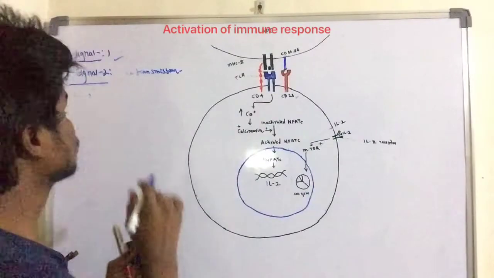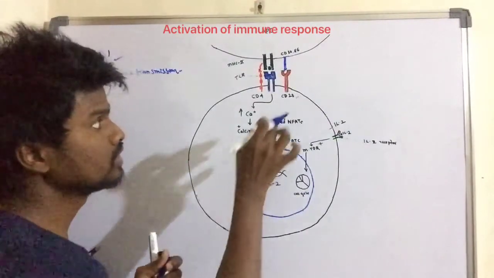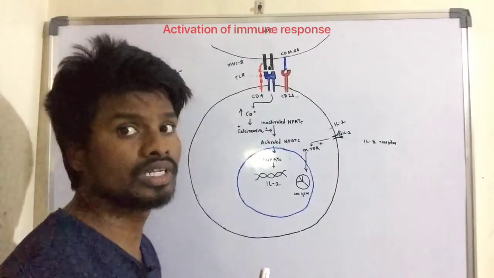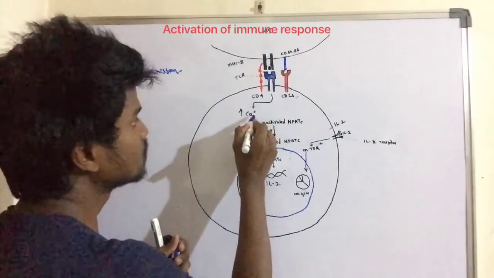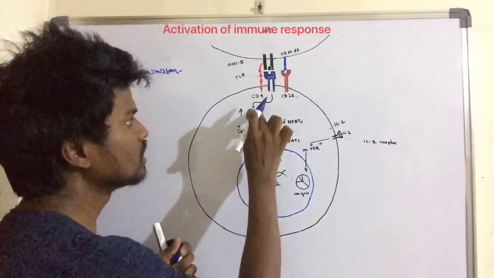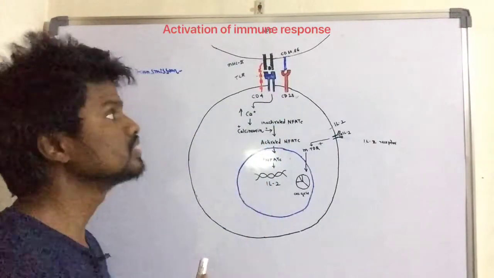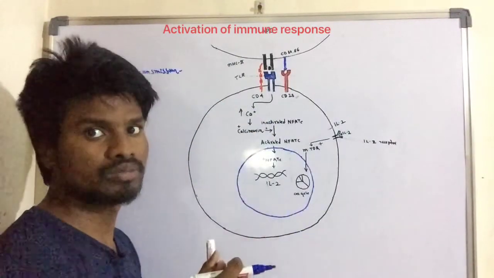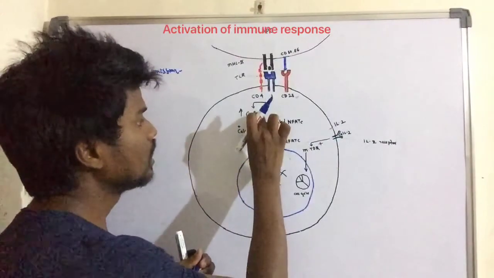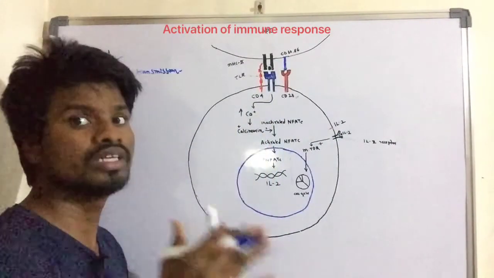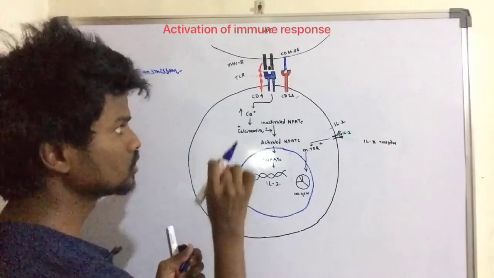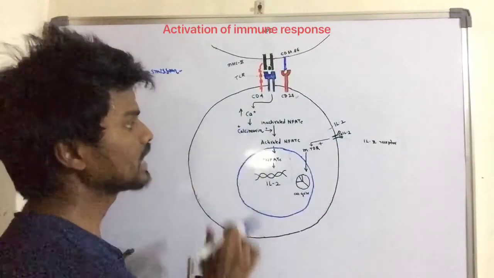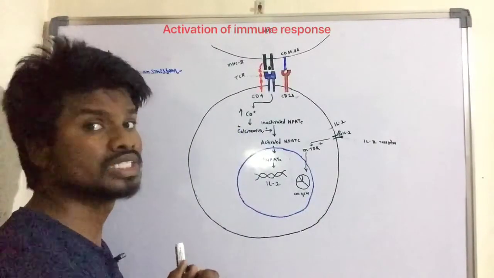Because of signals 1 and 2, that may activate a lot of signal transduction pathways that ultimately increase the level of calcium in the intracellular environment. Because of the increased intracellular calcium, that may cause the activation of calcineurin. Here the calcineurin is an enzyme.